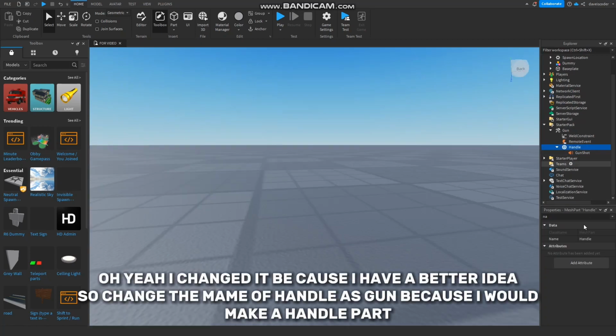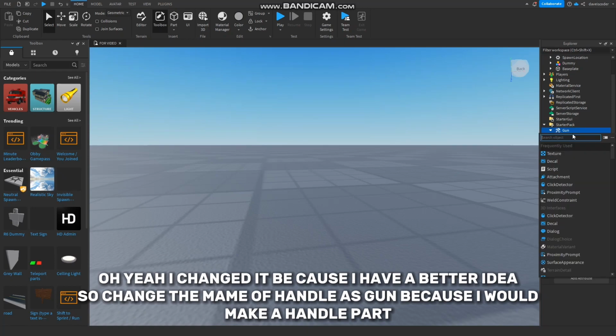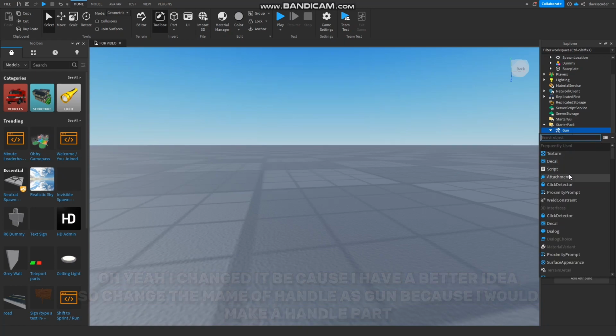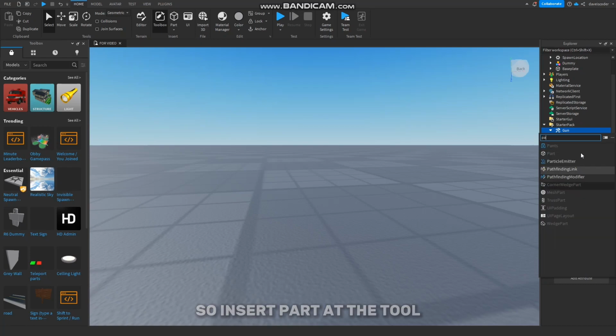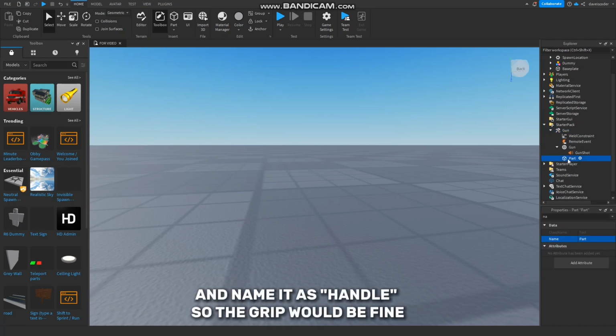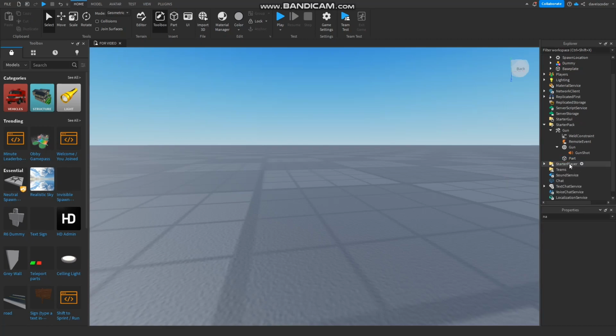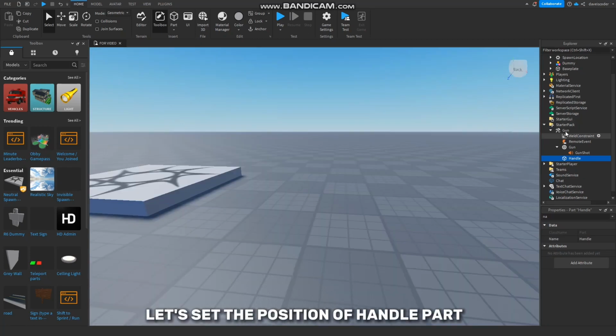Oh yeah, I changed it because I have a better idea. So change the name of handle as gun because I would make a handle part. So insert part in the tool and name it as handle so the grip would be fine. Let's set the position of the handle part.